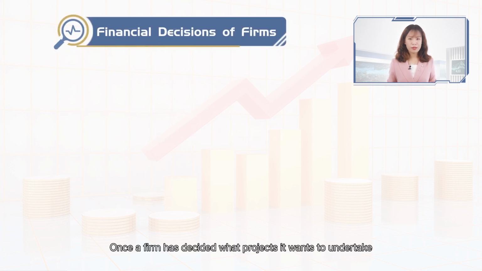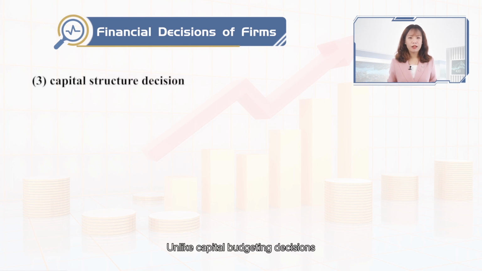Once a firm has decided what projects it wants to undertake, it must figure out how to finance them. Unlike capital budgeting decisions, the unit of analysis in capital structure decisions is not the individual investment project, but the firm as a whole.